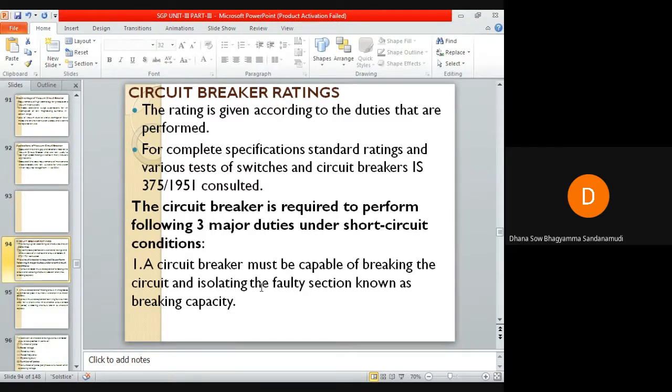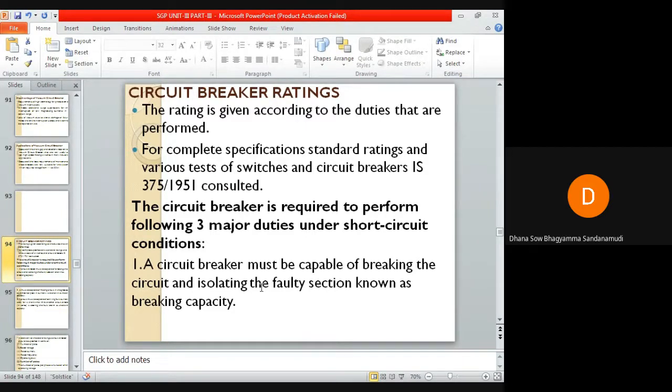Okay, so we want to clear the fault if a fault occurs in the system. Whenever a short circuit occurs in a system, the circuit breaker should perform three duties. The first duty is that the circuit breaker must be capable of breaking the circuit and isolating the fault section in case of fault. As soon as a fault occurs, it must be able to break the circuit and isolate the faulty section.